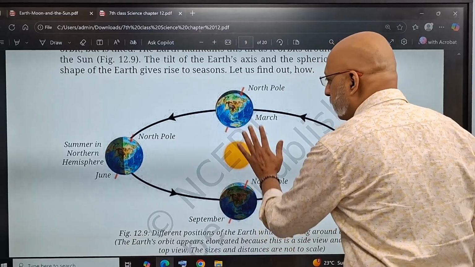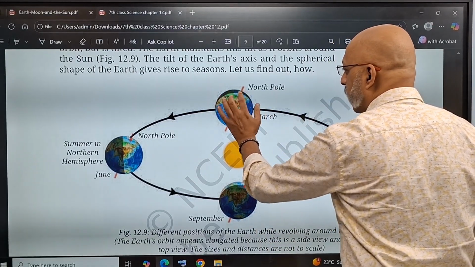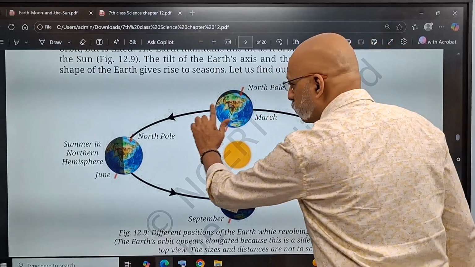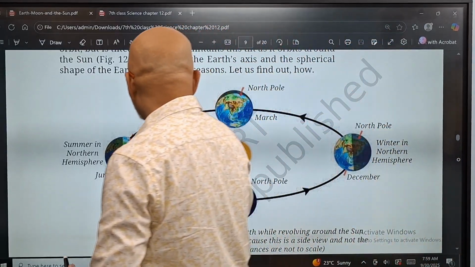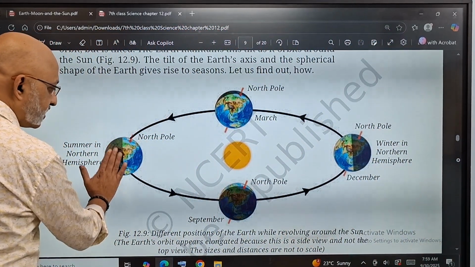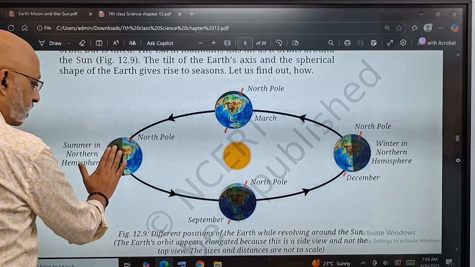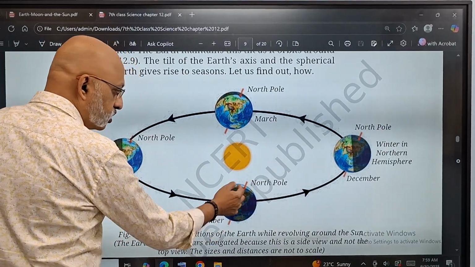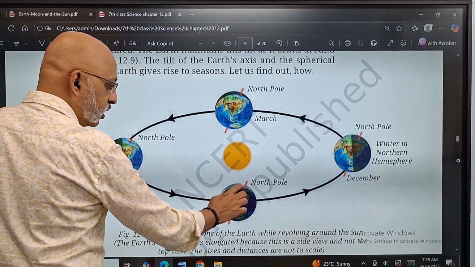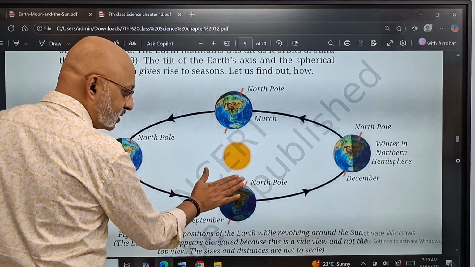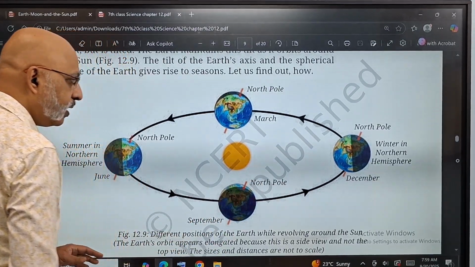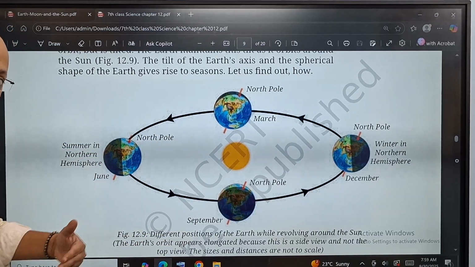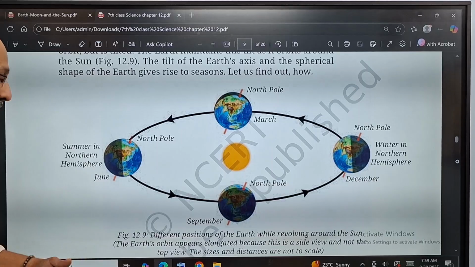You have the sun in the middle. This is the month of March, right? This is the axis of rotation, a little tilted, right? So when it moves like this, this part is getting the sun, the summer in the northern hemisphere in the month of June. Then it comes here. So when you're seeing it from there, you are saying that that part is getting the sun, this part is entirely night. And so you see different parts are getting the sun for longer time, the summer, the winter, etc.